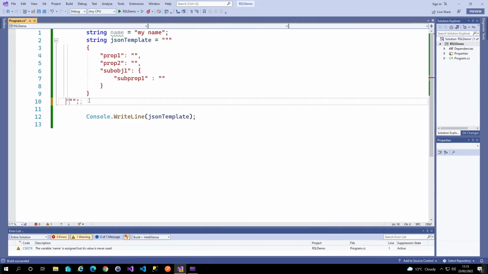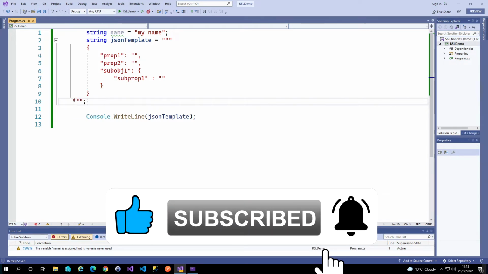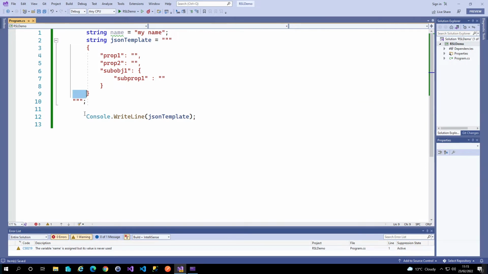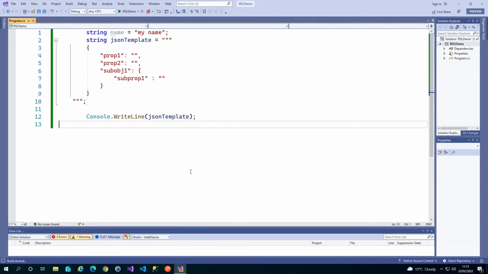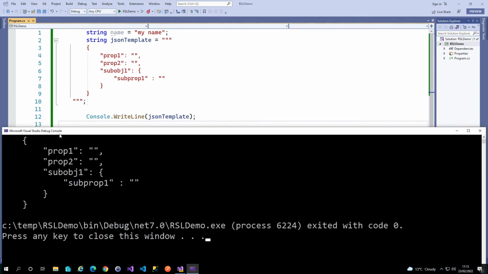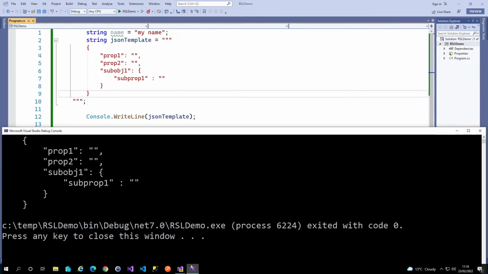So if I remove that and put the quotes right at the root of the document, or even, you know, indented one level, C# takes notice of where these closing quotes actually are, and it will now indent everything that much across. So when we now run this version up, what we'll see is the JSON template will actually be indented in the output by the number of spaces that we have between the closing quote and the actual content in the string.